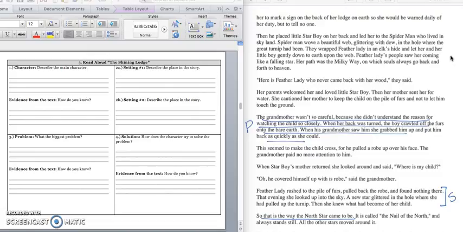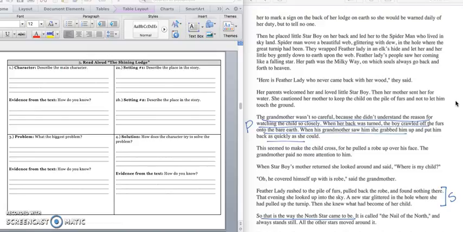Spider-Man wove a beautiful web, glittering with dew, in the hole where the great turnip had been. They wrapped Featherlady in an elk hide and let her and her little boy gently down to the earth upon the web. Featherlady's people saw her coming like a falling star. Her path was the Milky Way, on which souls always go back and forth to heaven. "Here is Featherlady who never came back with her wood," they said. Her parents welcomed her and loved little Starboy.